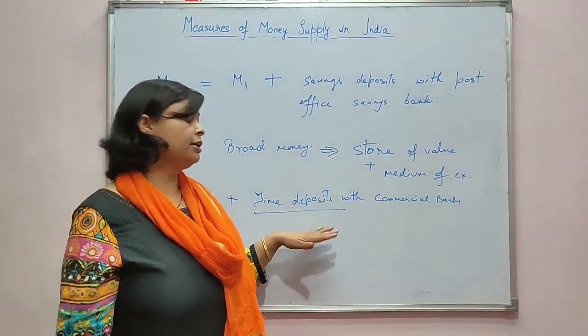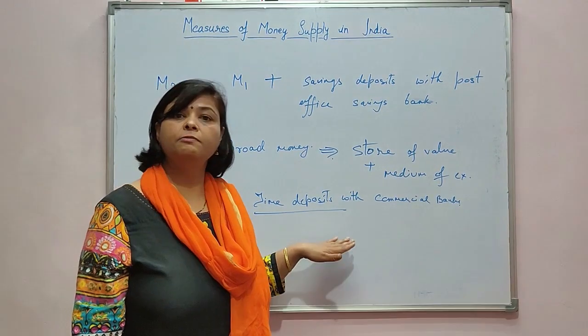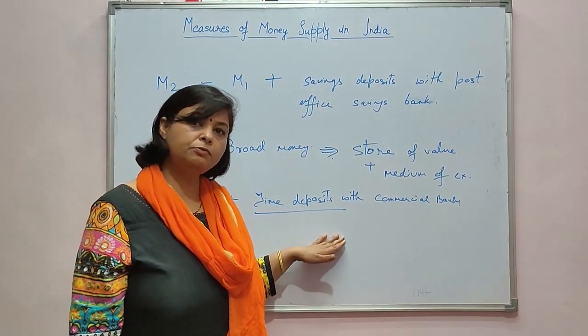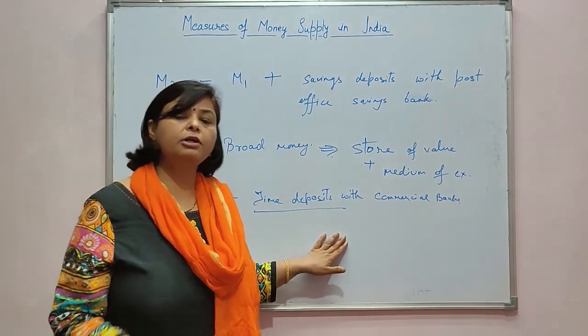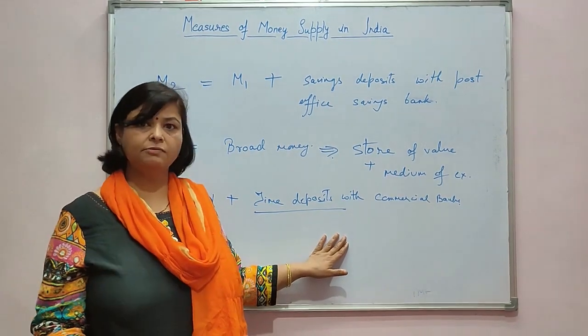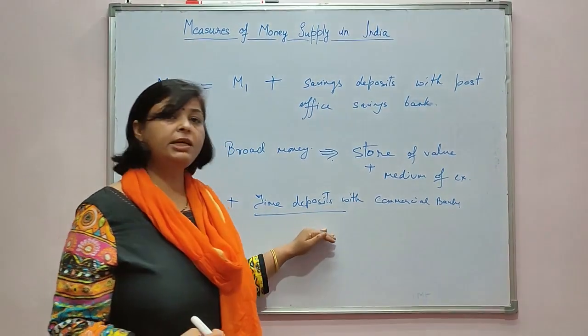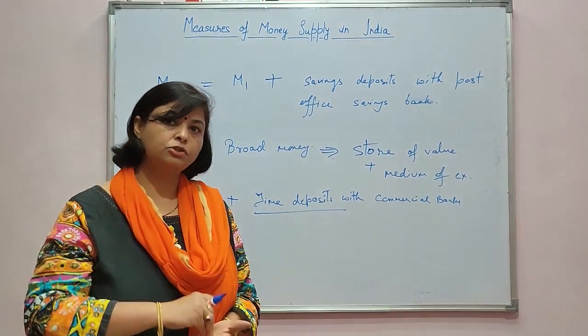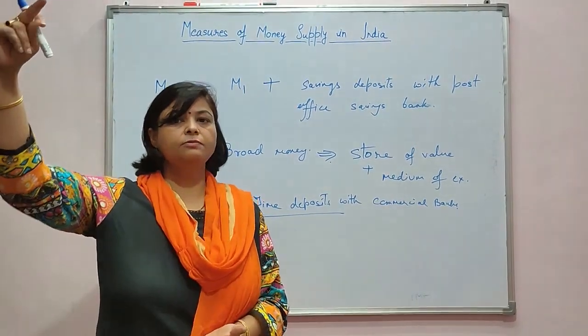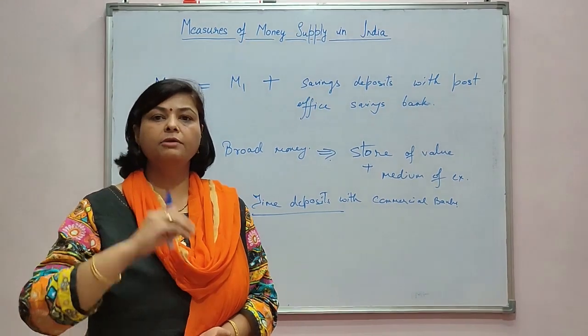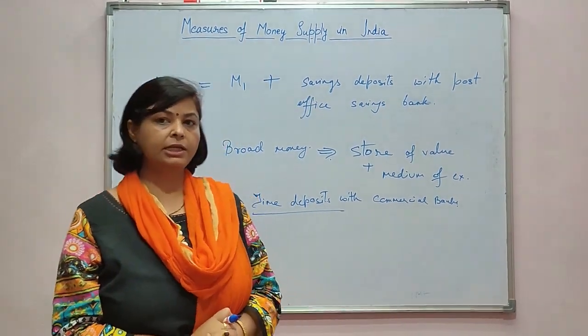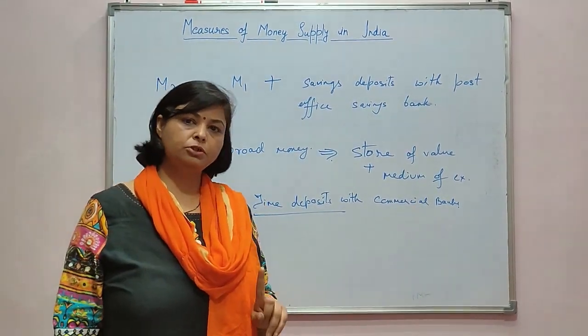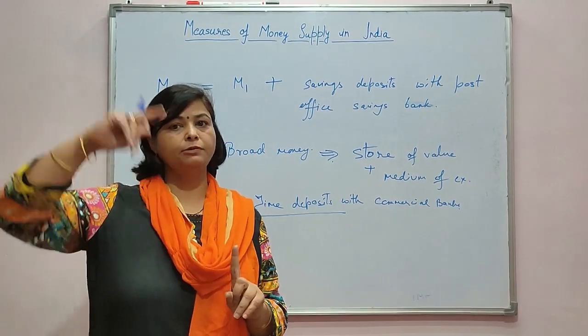That is why time deposits are less liquid, because you will not be able to use them for purchasing goods and services. So it acts as a store of value when you deposit money today so that you can use it in future. If you are buying a fixed deposit for 1 year, you will not use your money today, you will use it after 1 year.